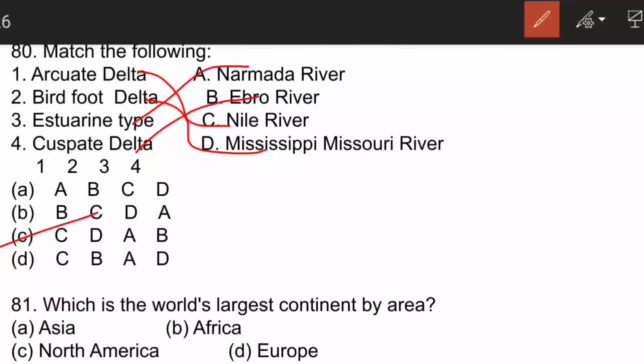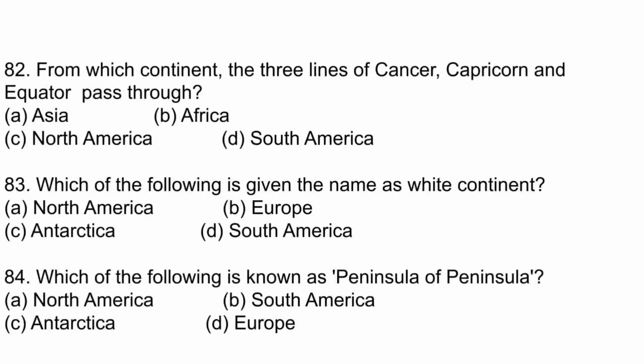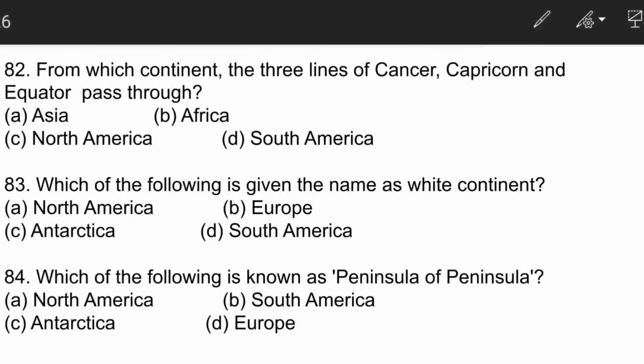The next question is, which of the following is world's largest continent by area? It will be Africa. Very easy question. From which continent the three lines of Cancer, Capricorn and Equator pass through? This is Africa.